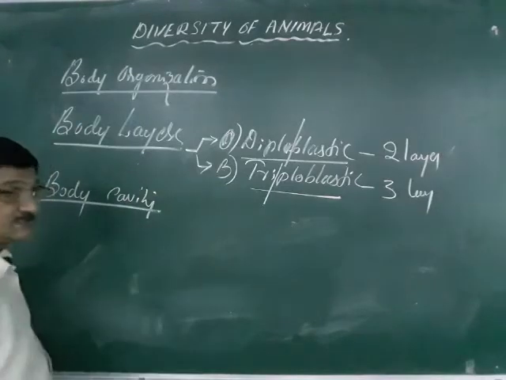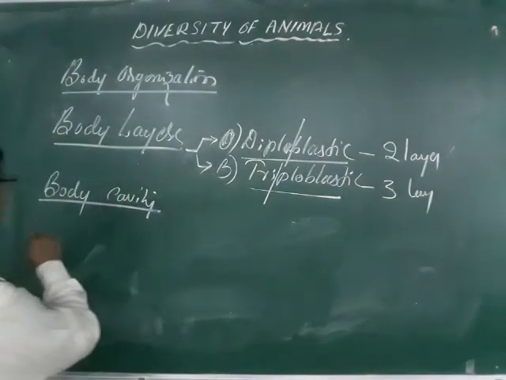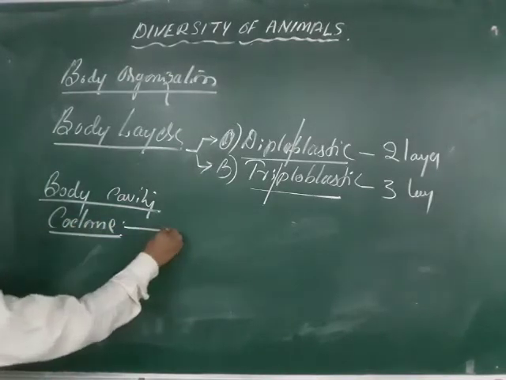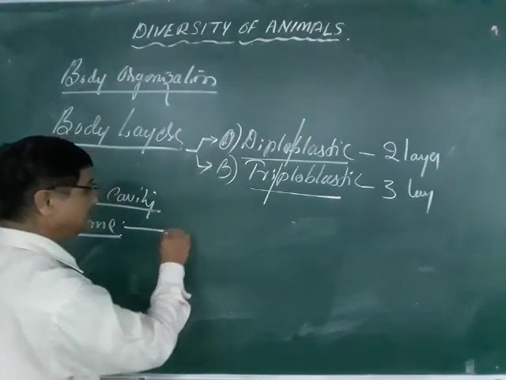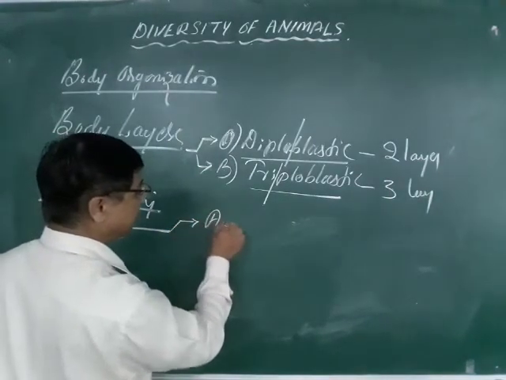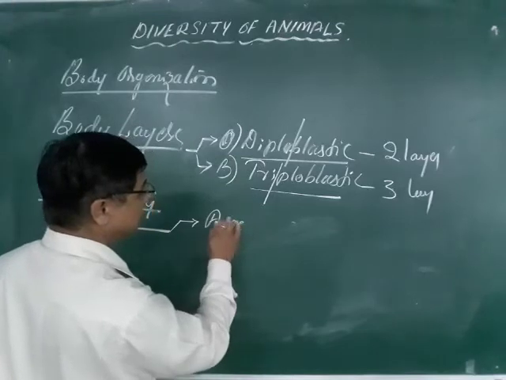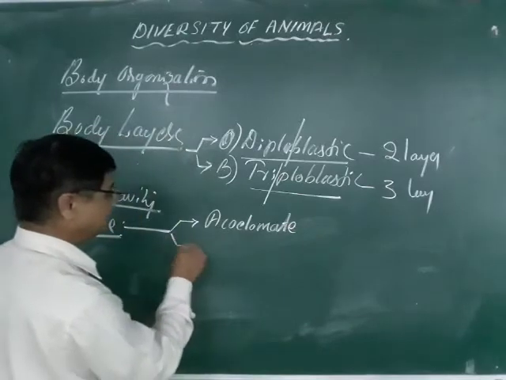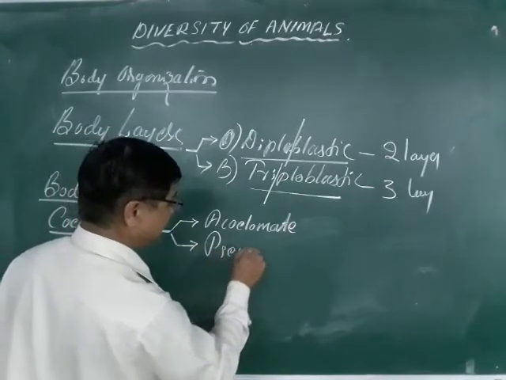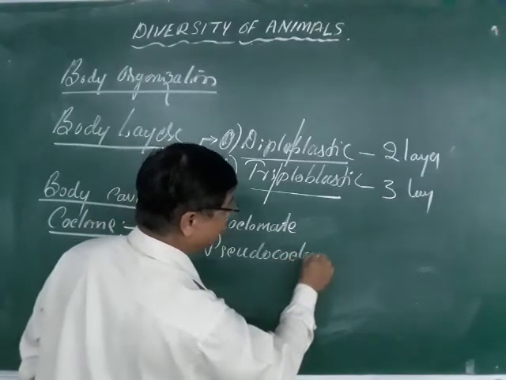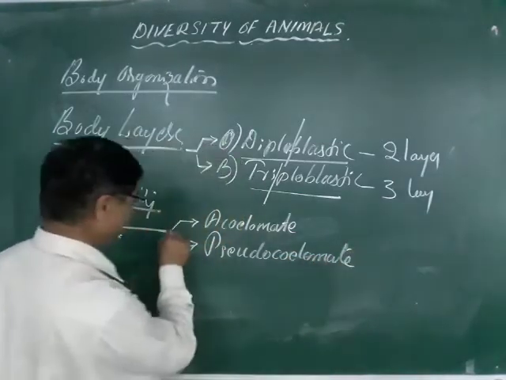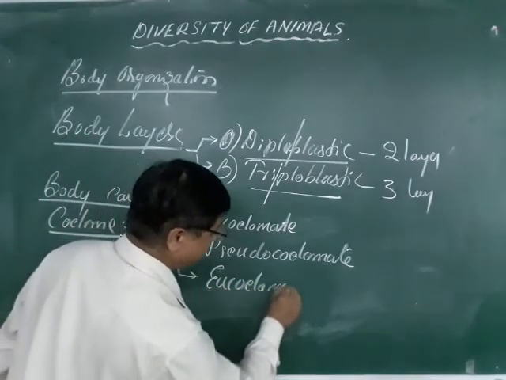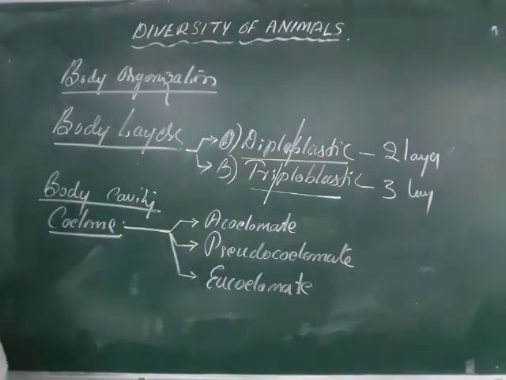It is also called the coelom. The body cavity is also called the coelom. Based on this coelom, the animals are again classified into the acoelomate forms, the second one is pseudocoelomate, and the third is called the eucoelomate.